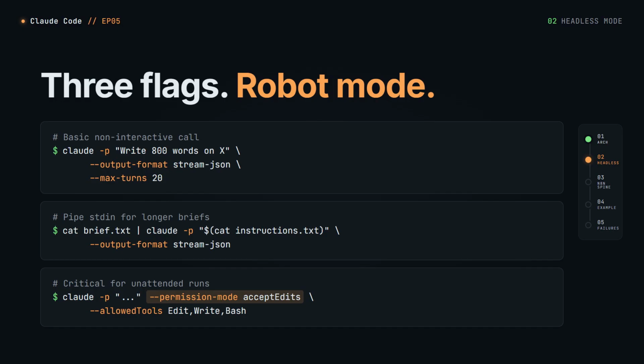One critical flag, --permission-mode acceptEdits. Without it, the agent pauses and asks you to approve file edits. There is nobody to approve, you're sleeping. acceptEdits tells it to act, then report. For destructive commands, --allowedTools lets you scope what it can run. Whitelist write, edit, bash, but only certain bash commands. Don't give it rm, don't give it sudo.